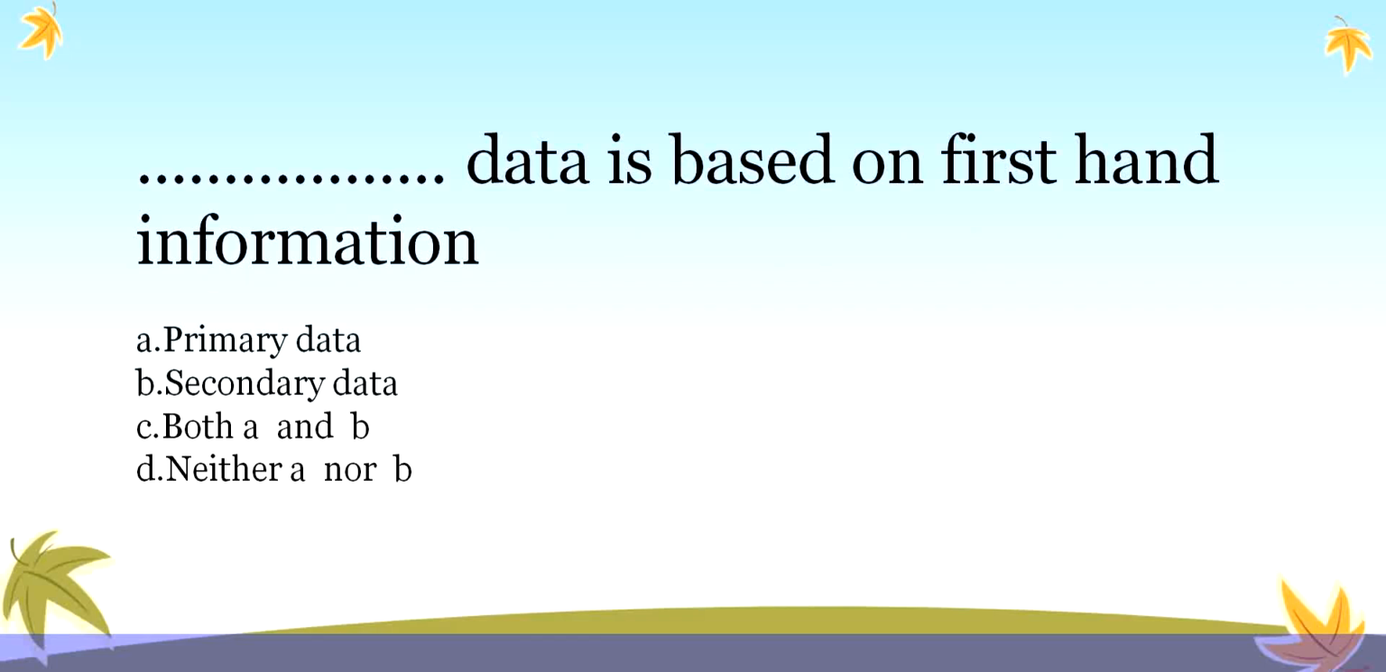Next, dash data is based on first-hand information. First-hand information means data is collected from the origin of the source. There are 4 options for you. First option, primary data. Second one is secondary data. Then third one is both A and B. And the last is neither A nor B. I hope you got the answer. Here the correct answer is option A, primary data.